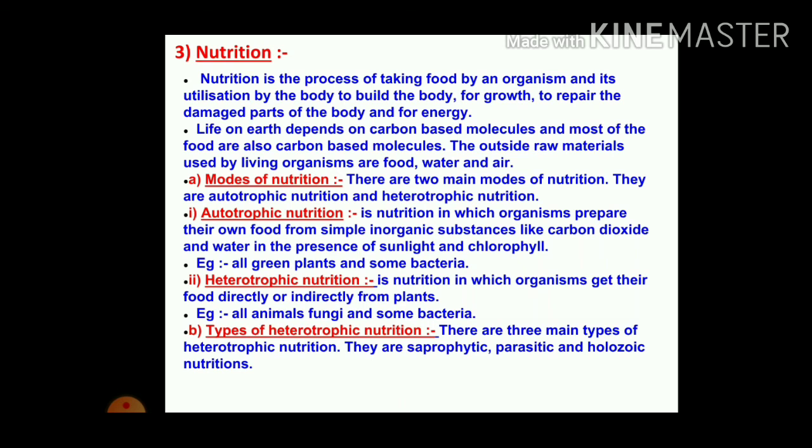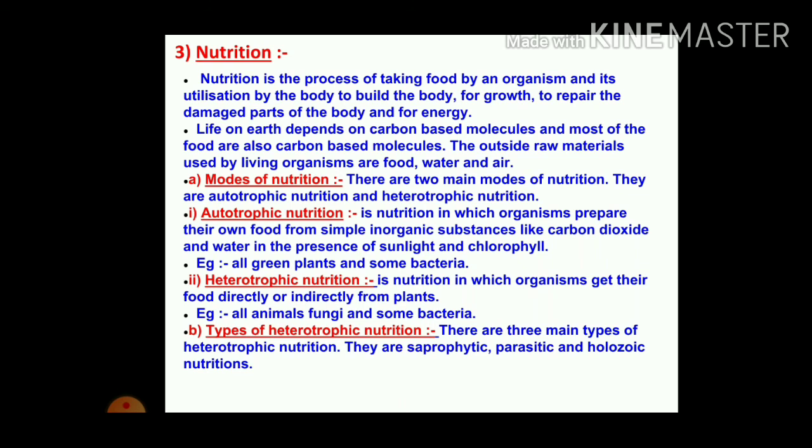It is the nutrition in which organisms get their food directly or indirectly from the plants. Most living organisms are heterotrophic except the plants. Examples are all animals, fungi and some bacteria also.